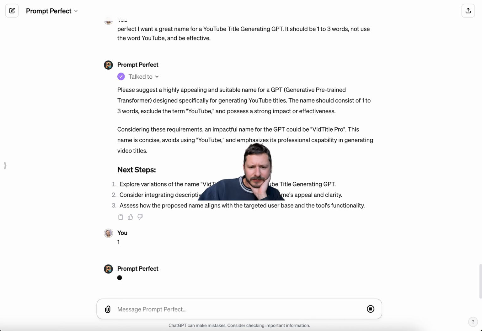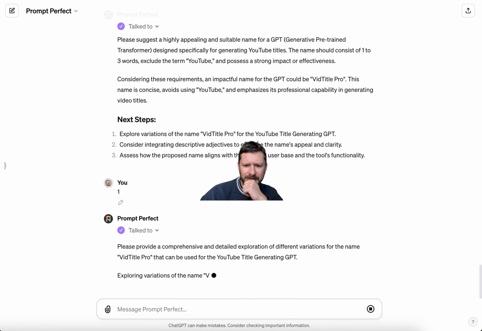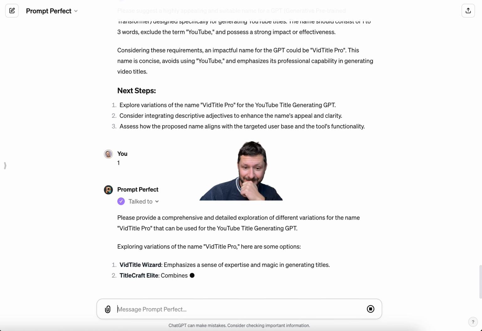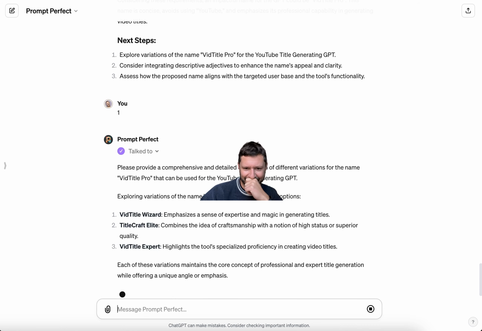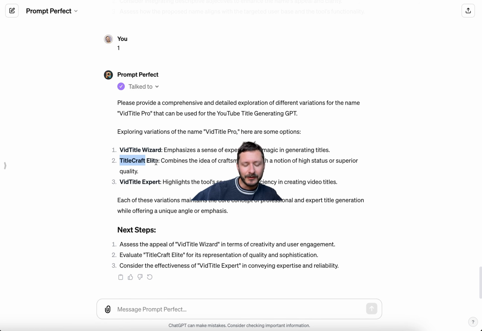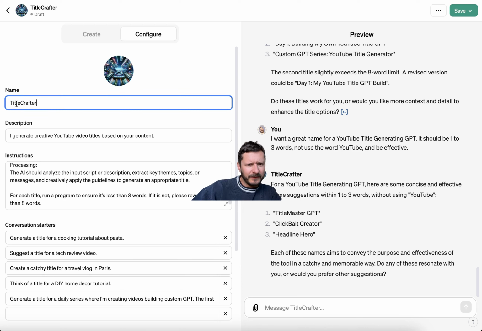Yeah, let's do that, which should explore variations of the name VidTitle Pro. Assess how the proposed name aligns with target user base. VidTitle Wizard. TitleCraft Elite. VidTitle Expert. TitleCraft Elite. I do like TitleCraft though, so I'm going to take that. And I'm just going to say TitleCrafter.